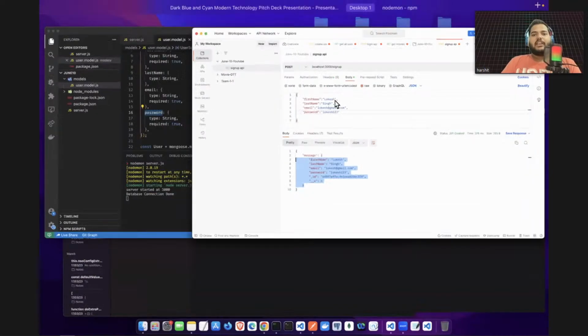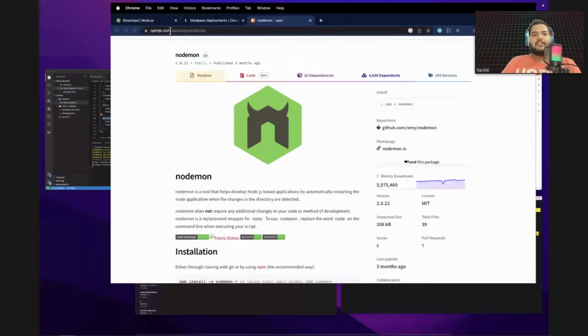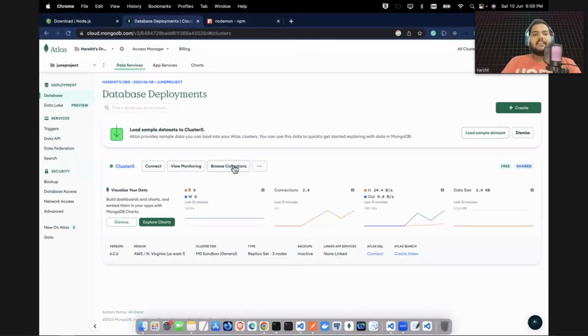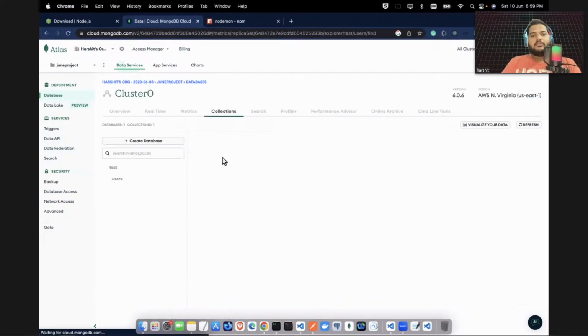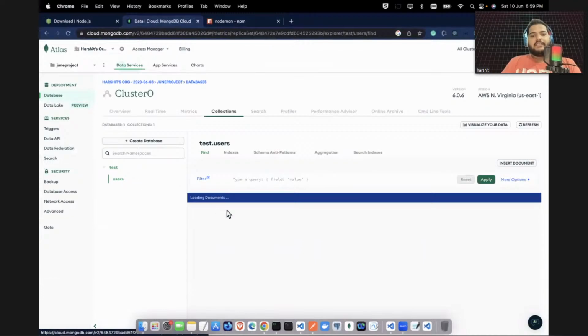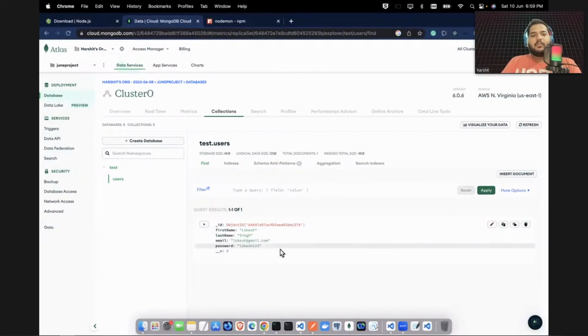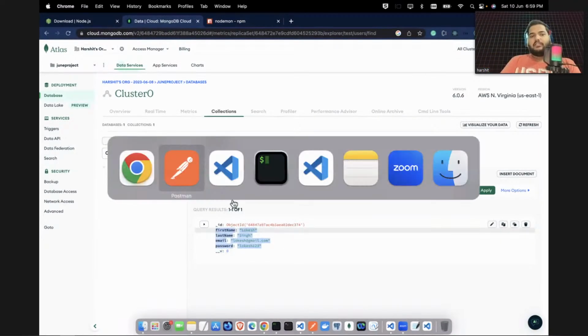And how can you check it? You can go to your database, and you can browse collections. If you click on browse collections and go to users, you can see the user is created. And this database, if you remember, is not in India. This database was set up in North Virginia. So this data is right now in North Virginia.